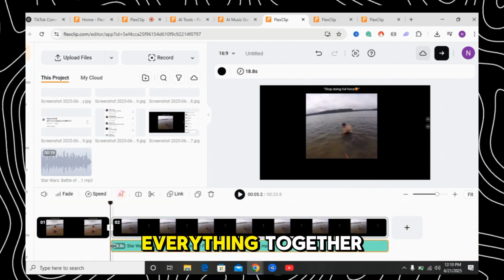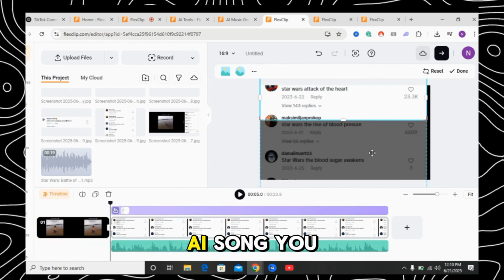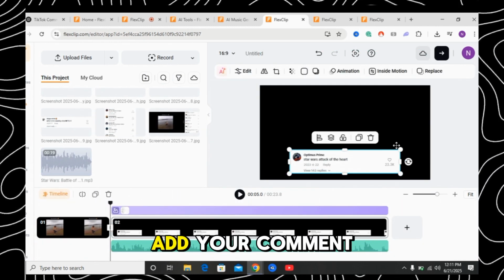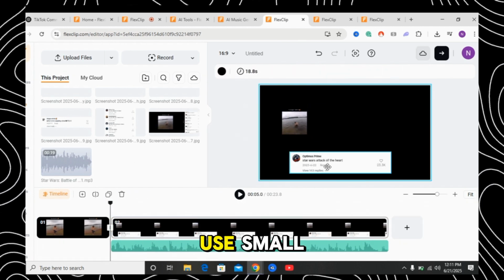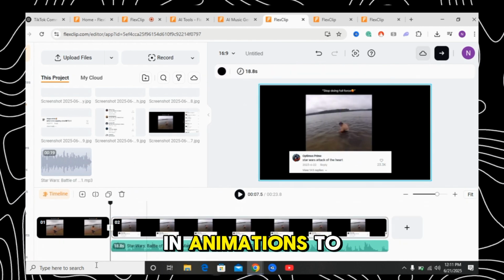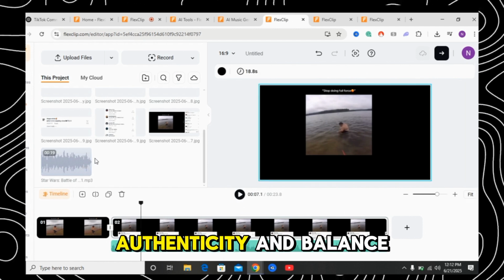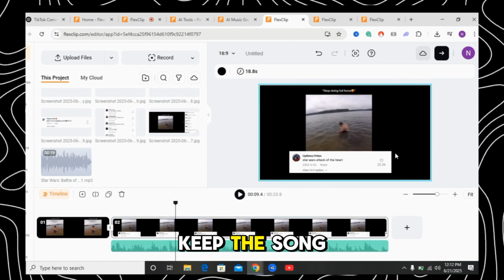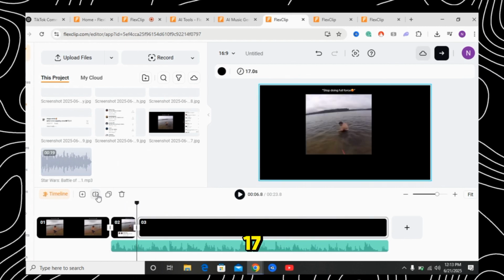Now let's put everything together. Open CapCut and import your meme video along with the AI song you just generated. Add your comment screenshots, syncing each one with the lyric timing. Use small pop or fade-in animations to make them appear as the lyrics play. Add usernames for authenticity, and balance your audio. Keep the song around plus 2.5 decibels and any background effects around minus 17.